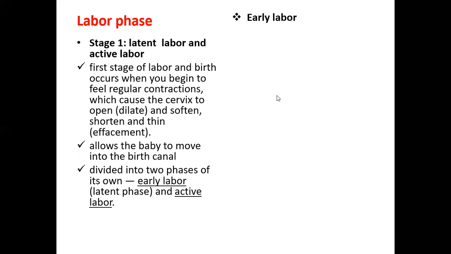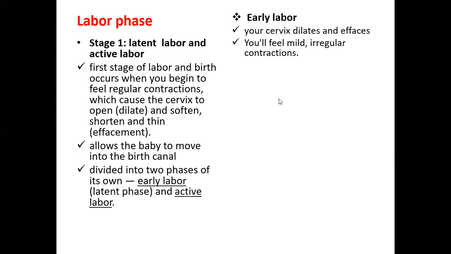Now in the early labor phase, your cervix dilates and effaces. You will feel mild as well as irregular contractions. This is basically the start of your labor phase. At times you will find a clear pink or slightly bloody discharge from your vagina.